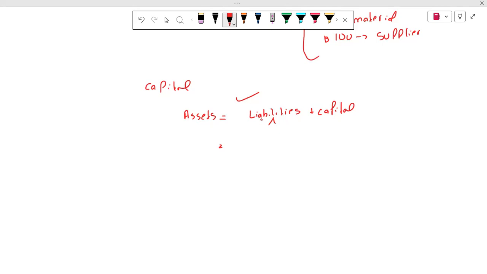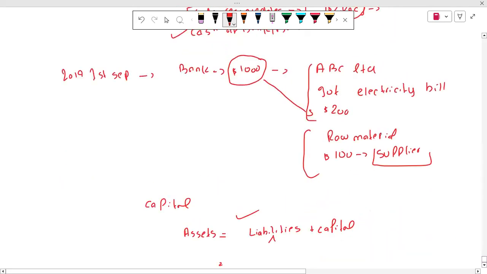And if we are owing money to our creditors, basically who are our creditors? The suppliers. These suppliers are creditors. So what does it mean? For example, if my supplier says, okay, I am supplying you the raw material, so give me my money, which is $100, I will say, okay, I don't have money at this time, so I will pay $100 after 1 month.